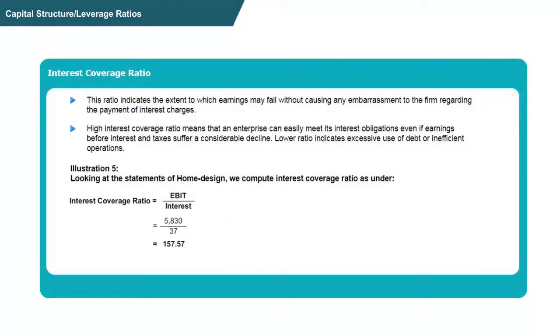With the same illustration of home design, interest coverage ratio is equal to earnings before interest and tax divided by interest expense. Here, earnings before interest and tax we have already computed amount to 5,830, divided by interest expense, that is 37. Therefore, the ratio thereby amounts to 157.5.